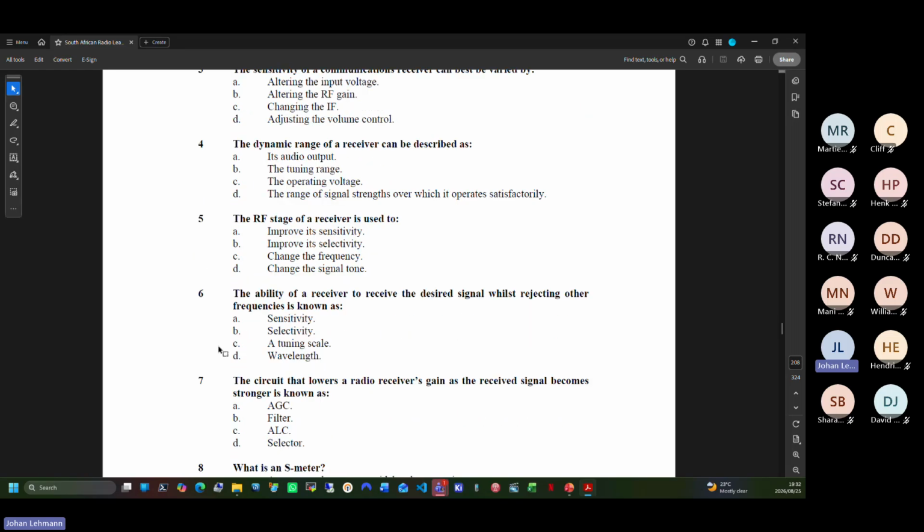The dynamic range of a receiver can be described as... My description of dynamic range is a bit different to this, but it is exactly the same thing. The range of signal strengths. So it's the difference between the weakest and the strongest signal. The RF stage of a receiver is used to...